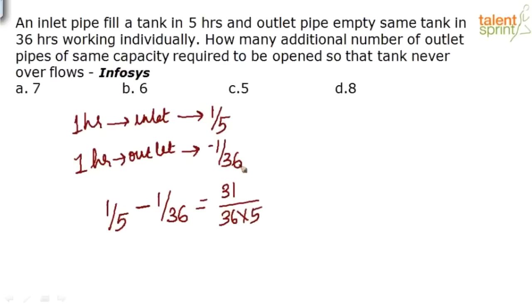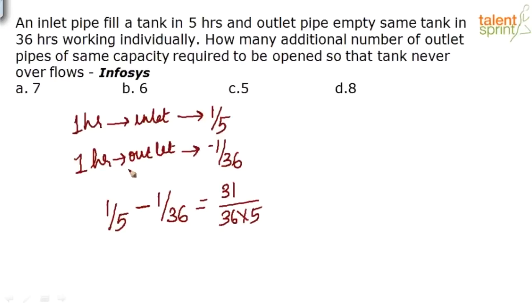This will be the net work that is done in 1 hour, which is a positive work. So what will happen is, if there is one inlet and one outlet pipe, in some time the whole tank will get filled. So we don't want the whole tank to get filled. So when does that happen?